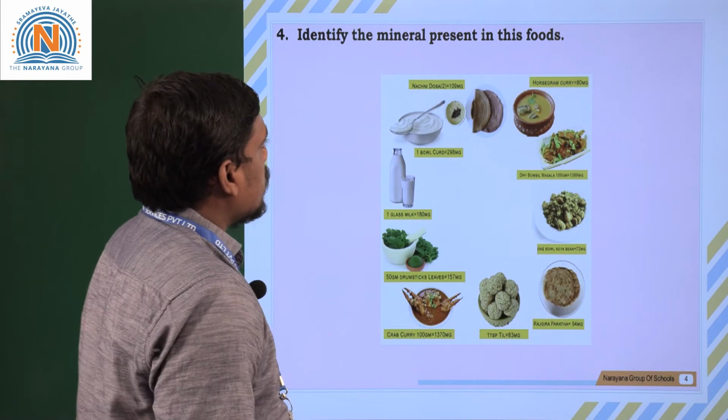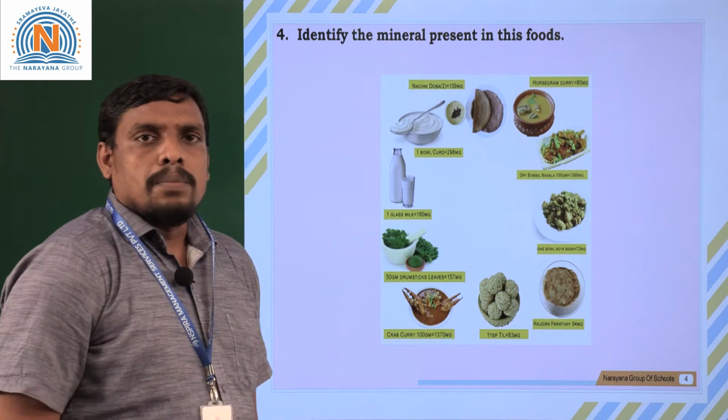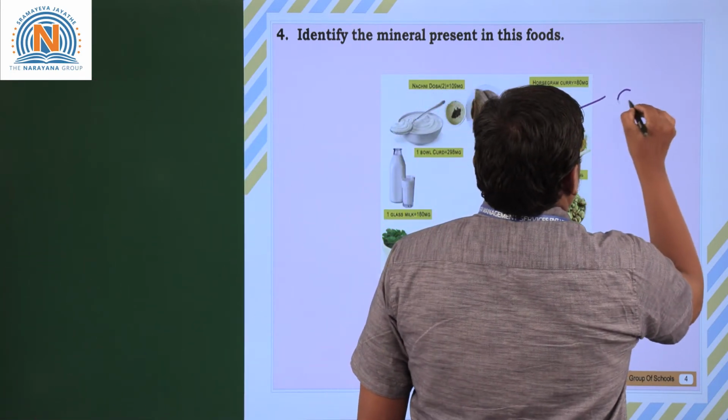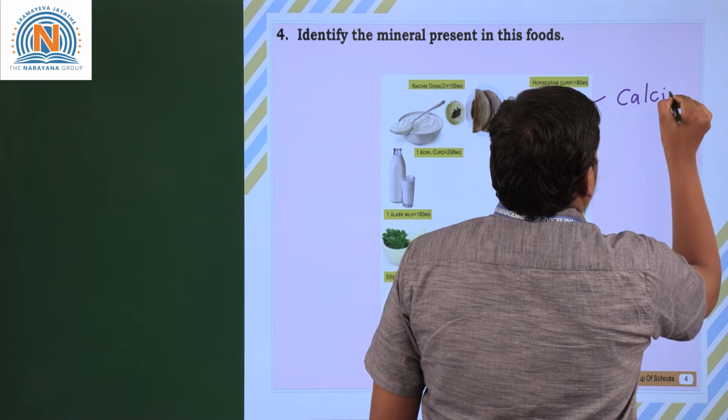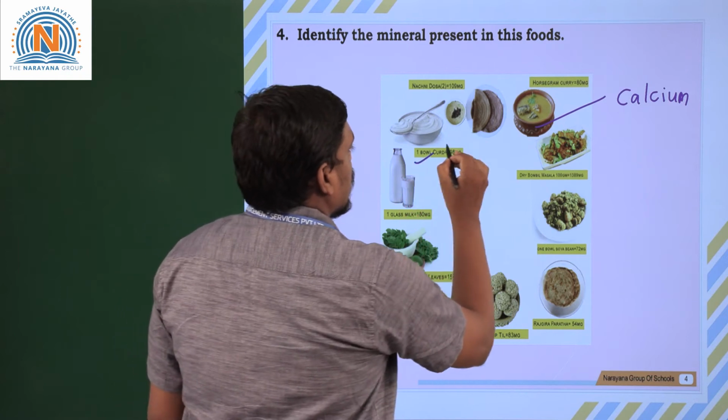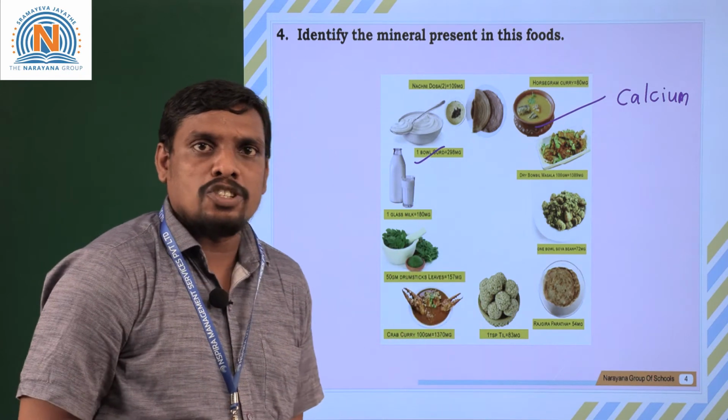Identify the minerals present in this food. Can you guess the minerals which are present in these food items? It's definitely calcium. Why? Because I started with the curd. Curd richly contains calcium.